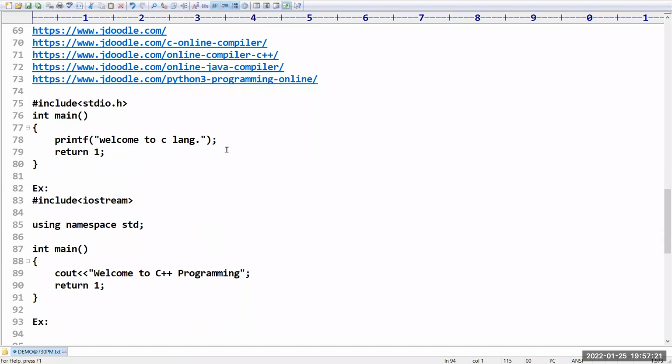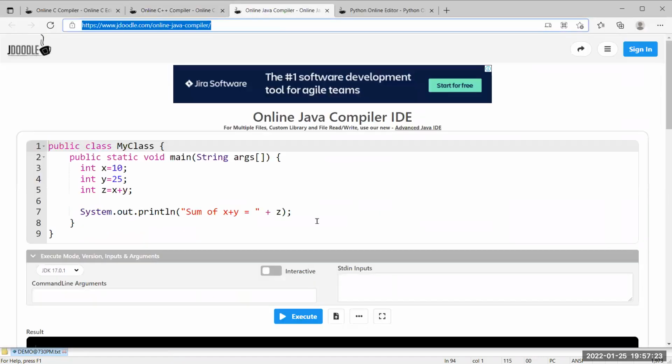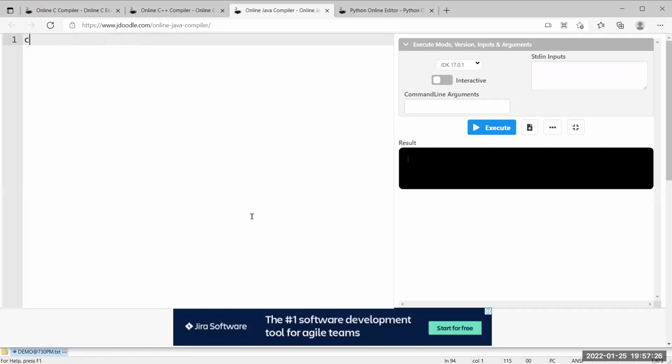Sir, the same thing I want to execute in Java. Sir, how can you execute it? So in Java, public class, any name you can take. Assume the class name is Prakash. The syntax of the main method is different when compared with C and C++, because C and C++ are functional oriented programming languages, but Java is object oriented. In that, without an object you can't run the show.